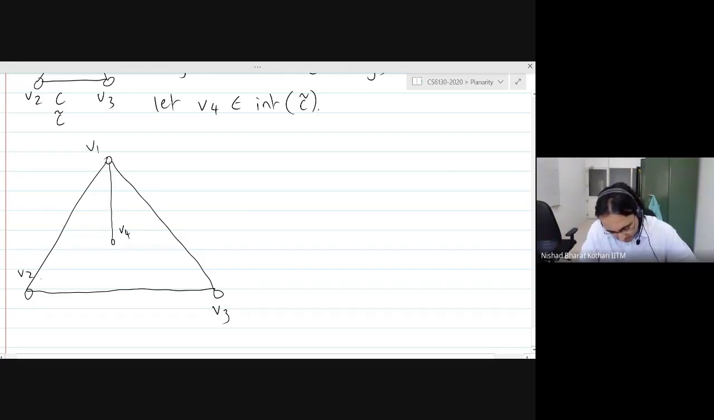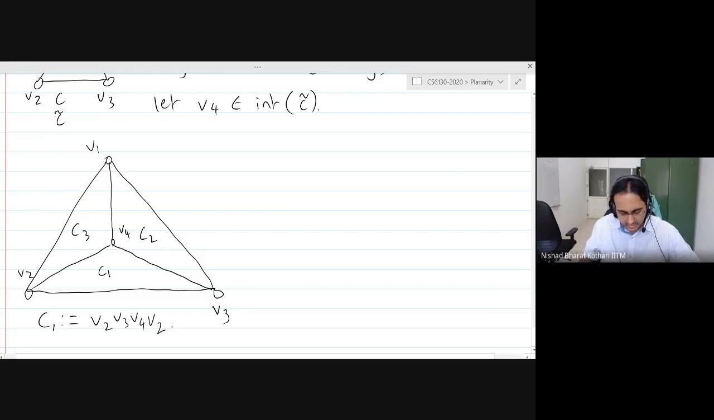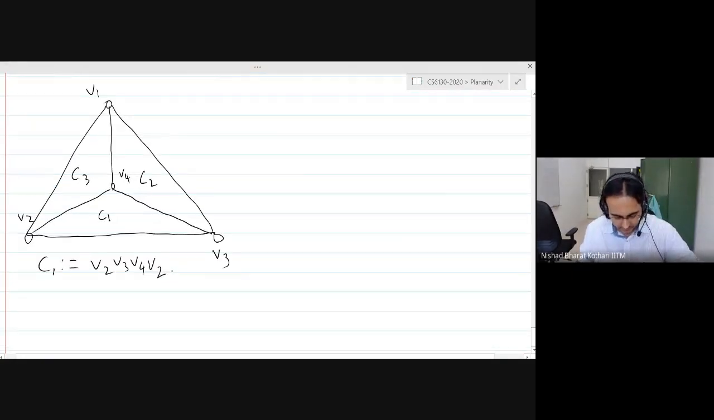How are we going to define them? The one which does not contain V1, I'm going to call it C1. The one which does not contain V2, I'm going to call it C2. And the other one, I'm going to call it C3. I won't write down the definitions of these cycles. Just to give you an example, C1 is V2, V3, V4, and back to V2. And similarly, C2 and C3.